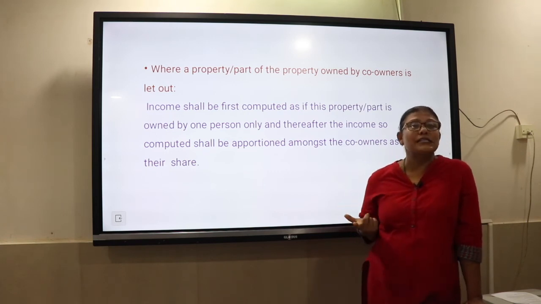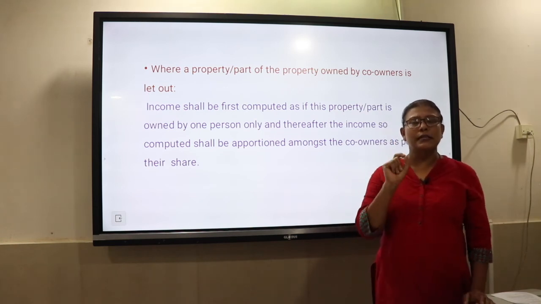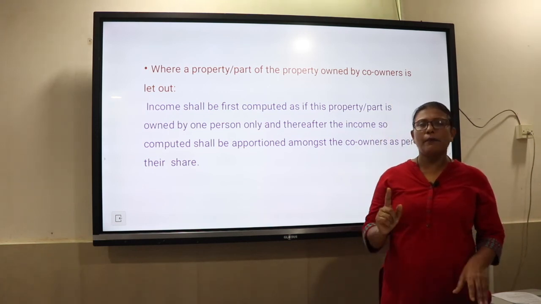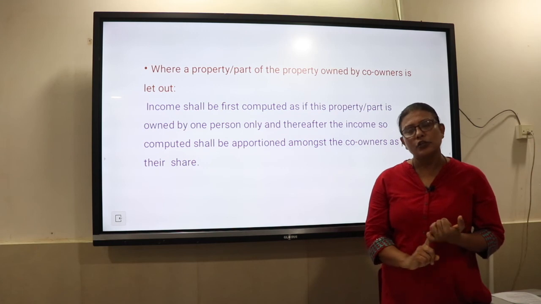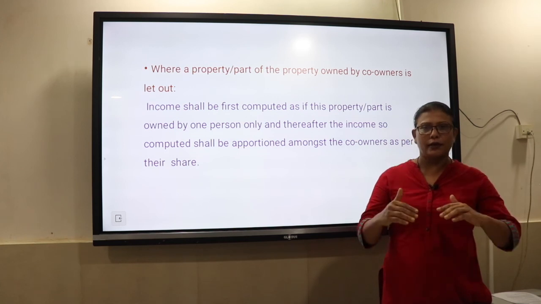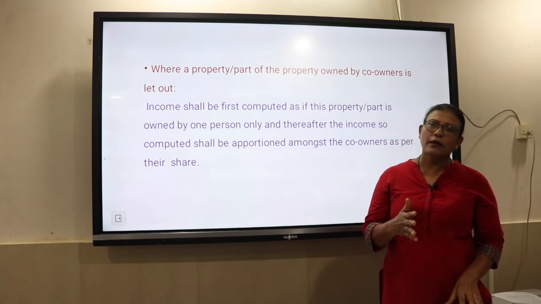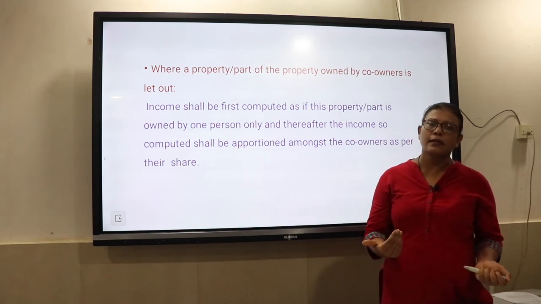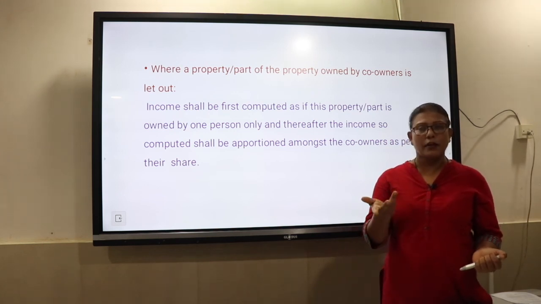Now, there is one more house which is left out, which is vacant, which is not let out. Still, you will treat that house as a deemed let out house property, and you will apply the same rules which are applied in case of let out, but you do not have unrealized rent here and you do not have vacancy. So, what are you going to do? You will find out the expected rent, there is no annual rent now, actual rent is not there. So, the expected rent itself becomes the gross annual value. From that you will deduct municipal tax, arrive at net annual value, claim standard deduction of 30% and claim interest on borrowed capital for construction, repairs, as the case may be, if it is there.